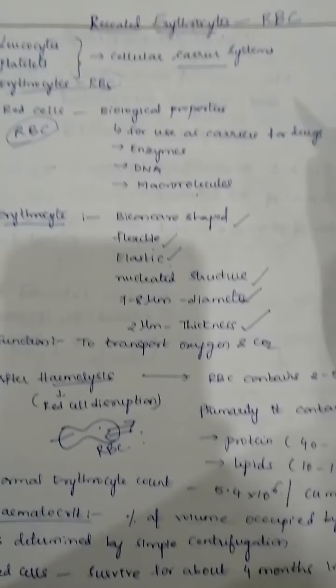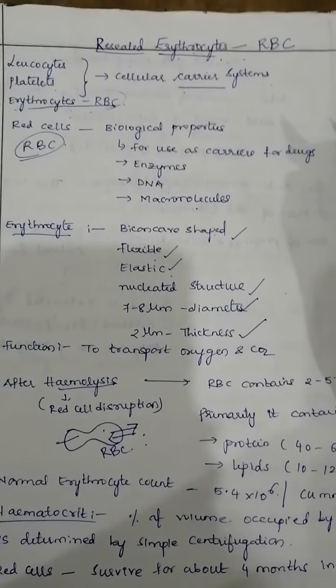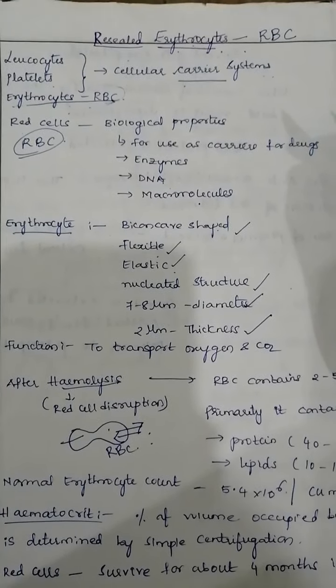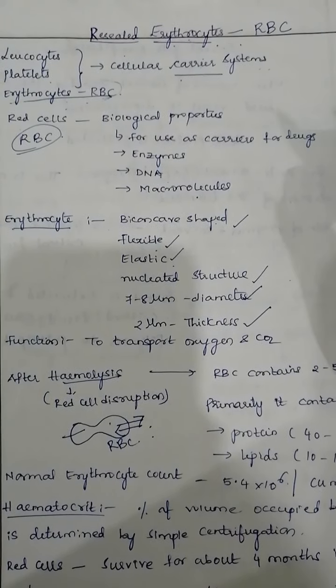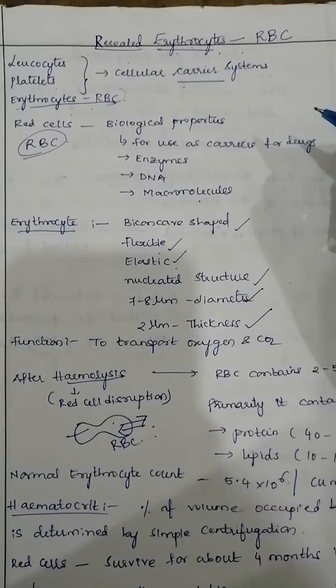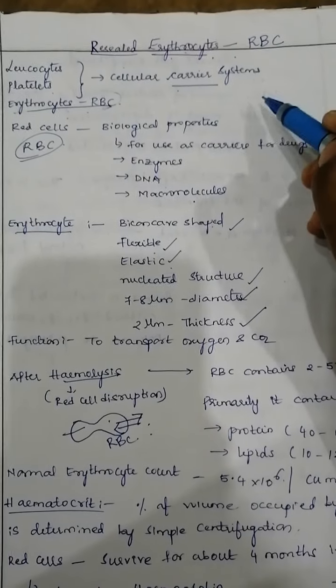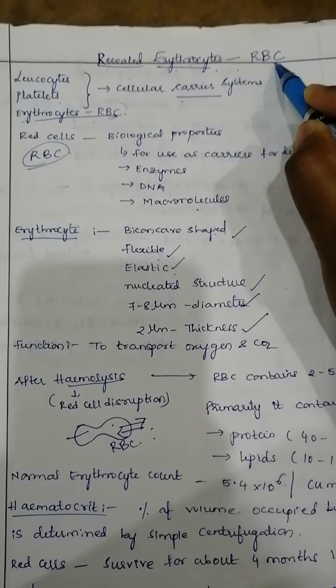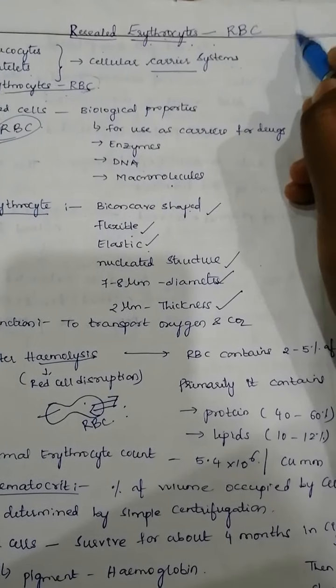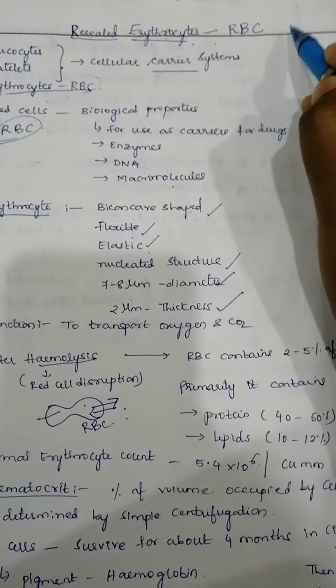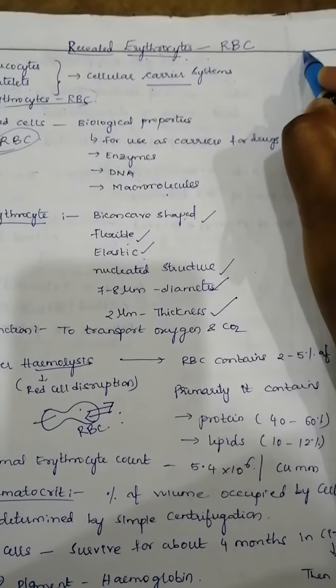Targeted drug delivery systems are nothing but some modifications of your novel drug delivery systems, where here we are making a difference in your erythrocytes. Suppose you are taking the resealed erythrocytes, you are taking an RBC, and in that RBC you are making some modifications. That is, you are loading the drug into this RBC and injecting it into the bloodstream to get a targeted action.